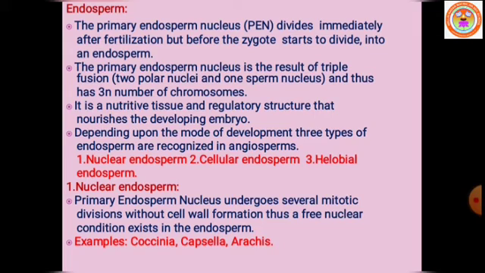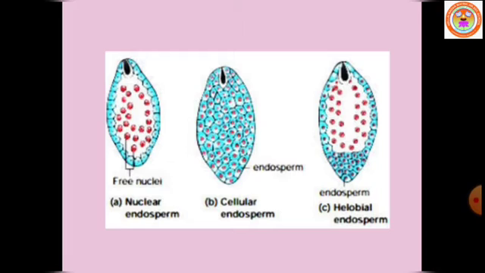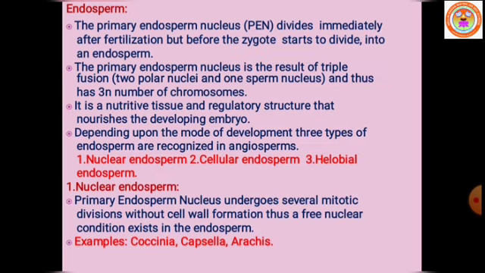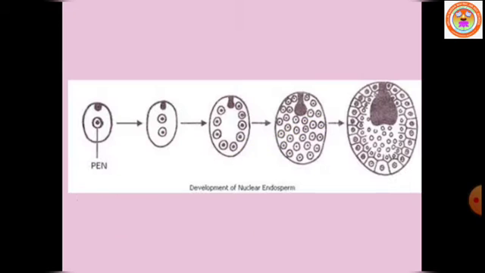The first type of endosperm, nuclear endosperm. You are seeing the development of nuclear endosperm. You can see the primary endosperm nucleus in the first diagram, called PEN, which divides into two and forms a number of nuclei. Finally, numerous nuclei are found free.